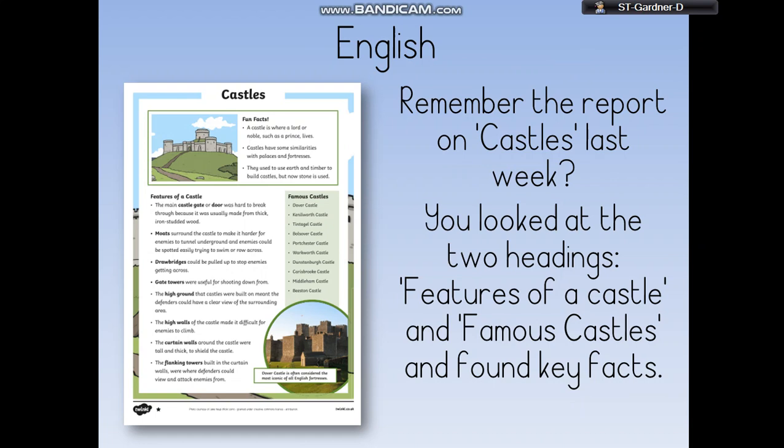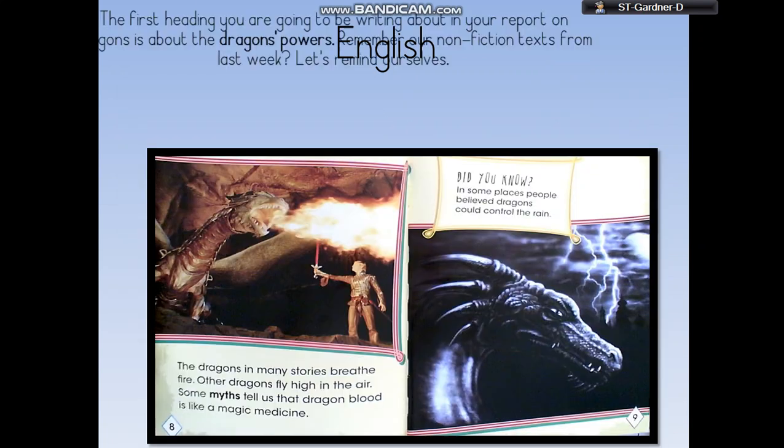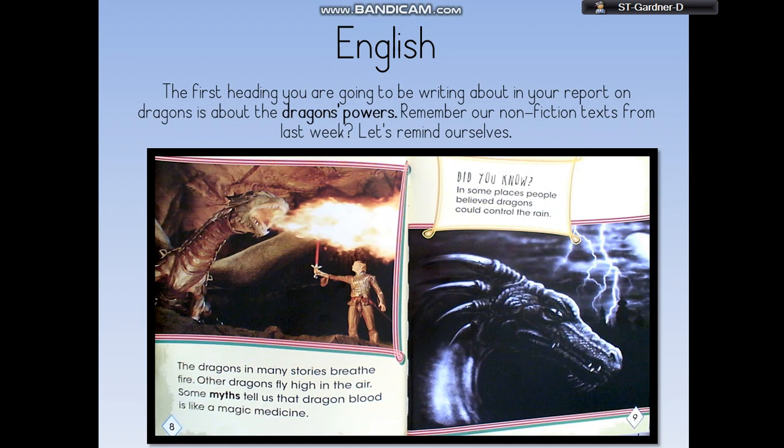that you could see from the information sheet here around the UK. This week we're going to be working towards making your report on dragons. Today we're looking at the features of the headings within the report. You're going to write two headings and write information about those two. The first heading you're going to write about in your report is the dragon's powers.